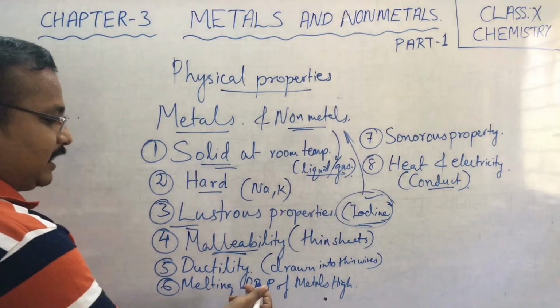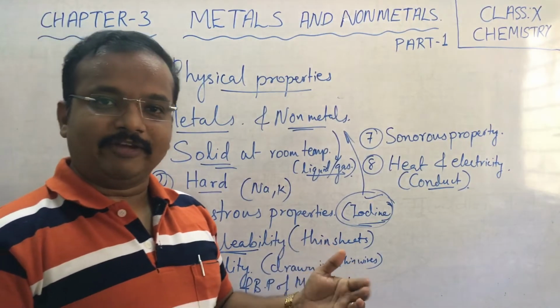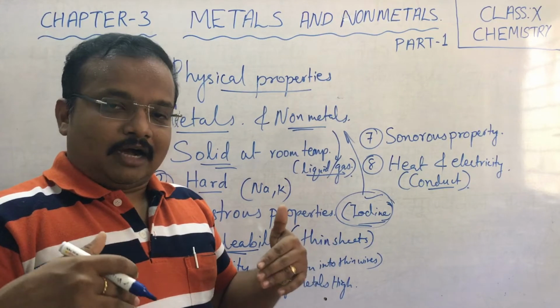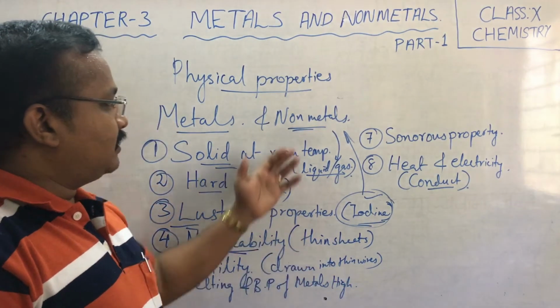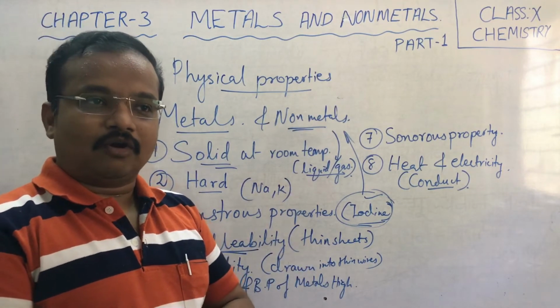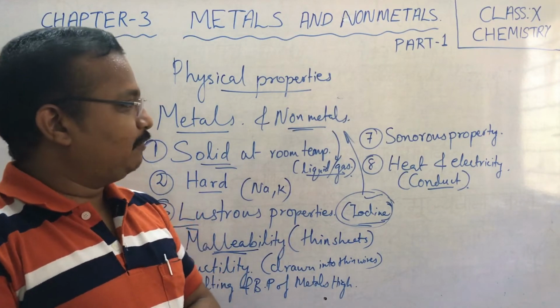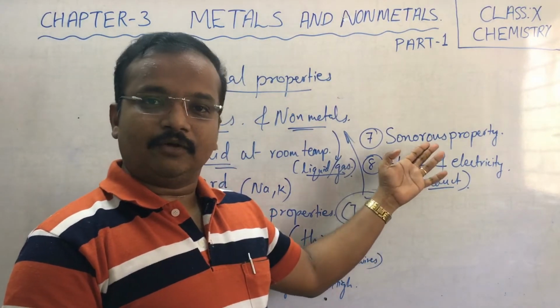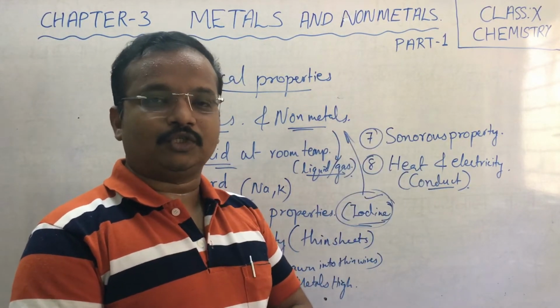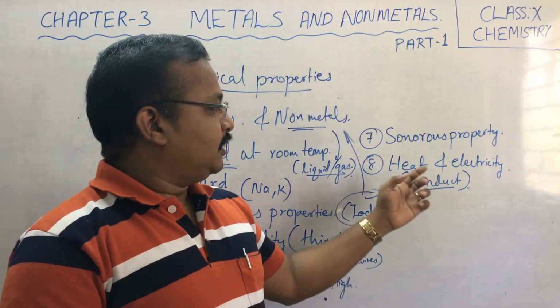Then melting and boiling points: metals have very high melting and boiling points, whereas non-metals do not have very high melting and boiling points. Then metals show the sonorous property. Non-metals normally do not show the sonorous property.